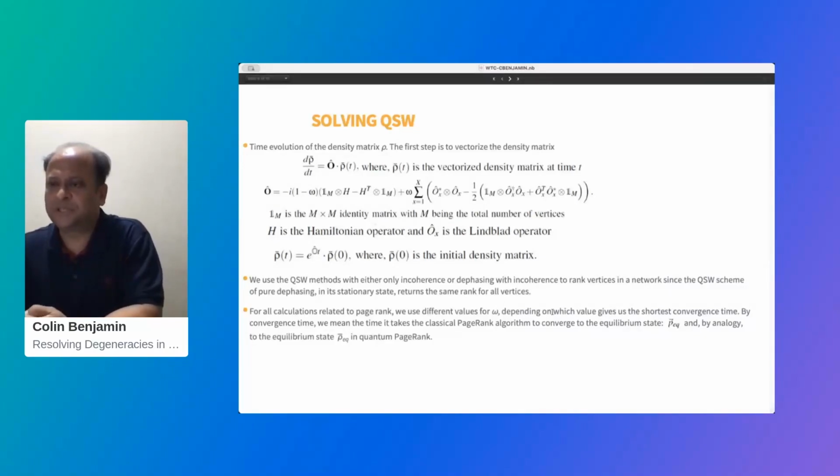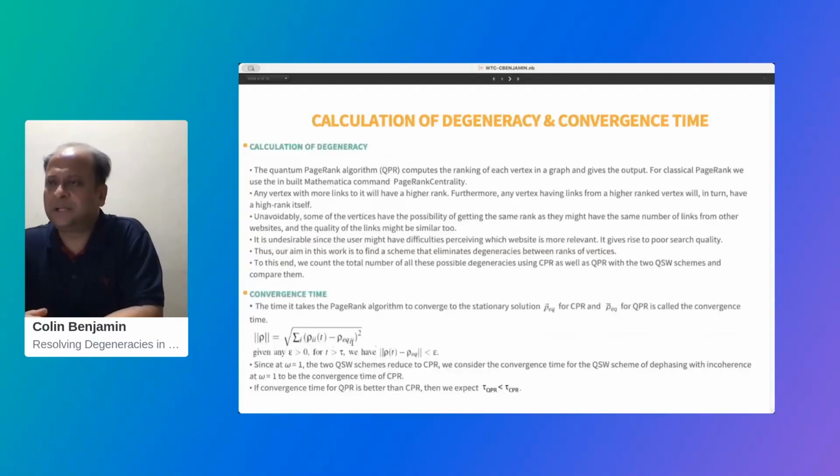By convergence time, we mean the time it takes for the classical PageRank algorithm or the quantum PageRank algorithm to converge to the equilibrium state, P_eq in case of classical PageRank, or rho_eq, where rho is the density matrix, in terms of quantum PageRank. Now there are two benchmarks, as I said, which distinguish the efficiency of your algorithm.